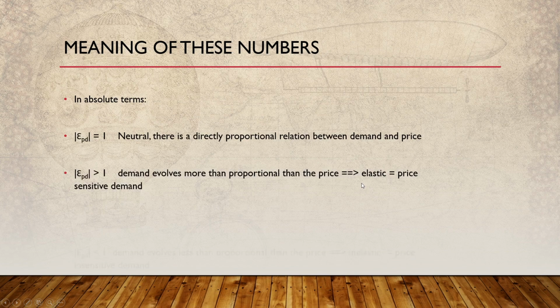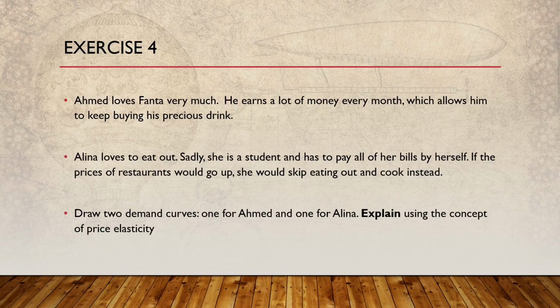Okay. Then I will go to the final question, the fourth one. We have Ahmed, and he really loves Fanta. He earns a lot of money every month, and this allows him to keep buying his precious drink. Now, Elena, she loves to eat out, so she likes to go to restaurants and stuff, but sadly, she's a student and has to pay all of her bills by herself.